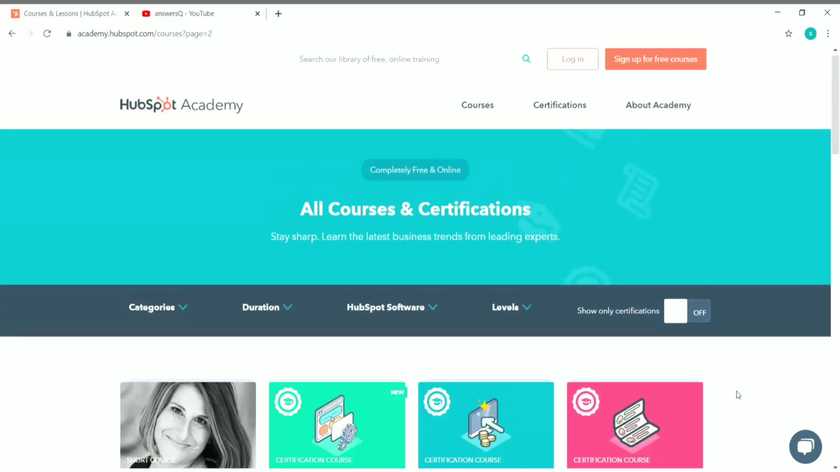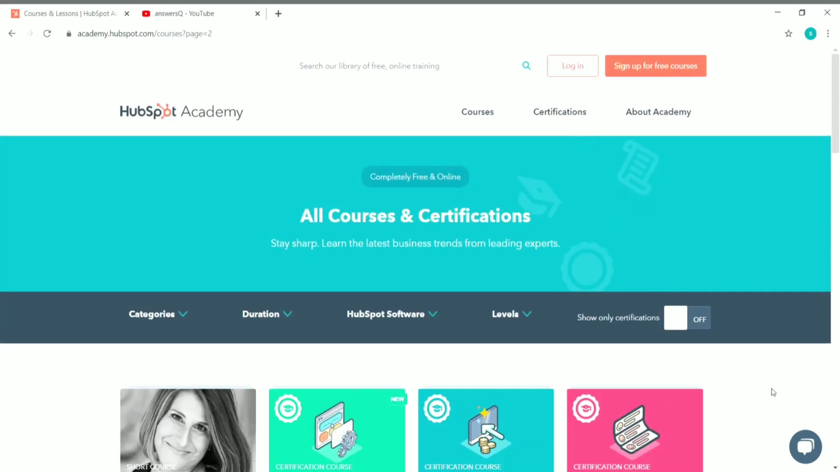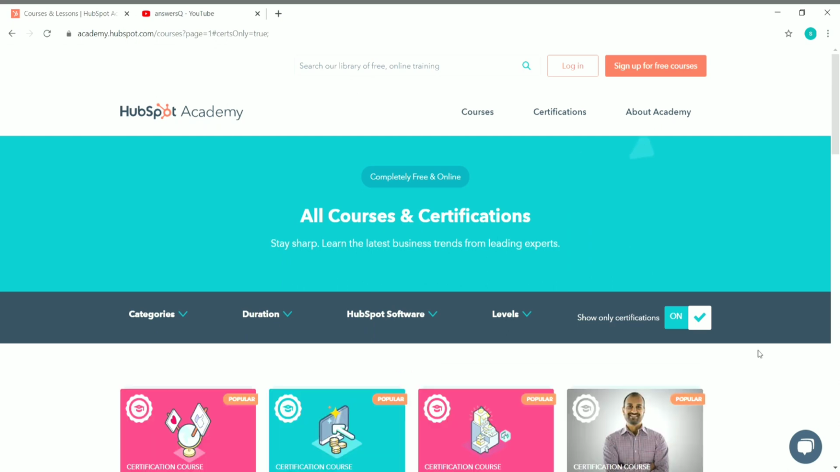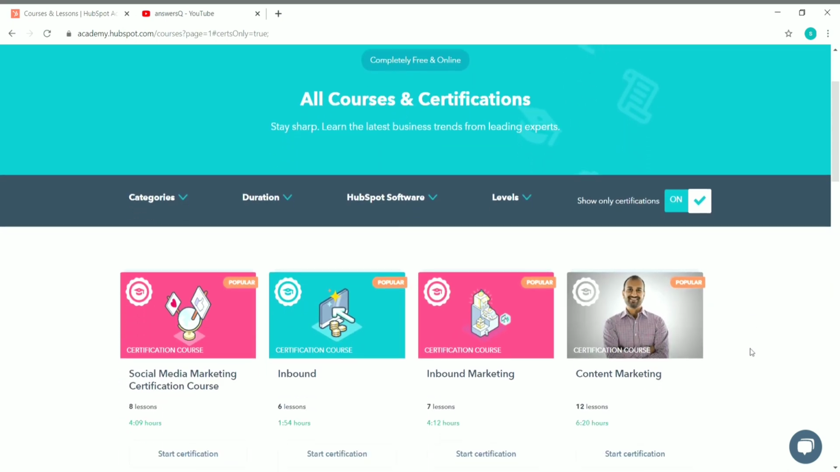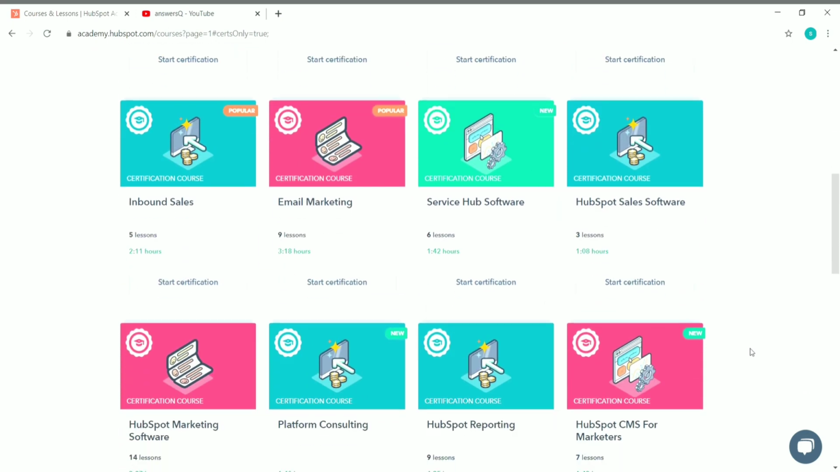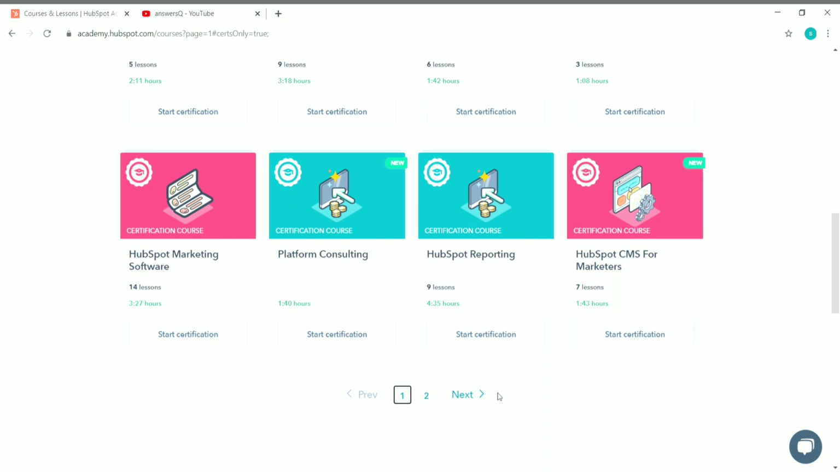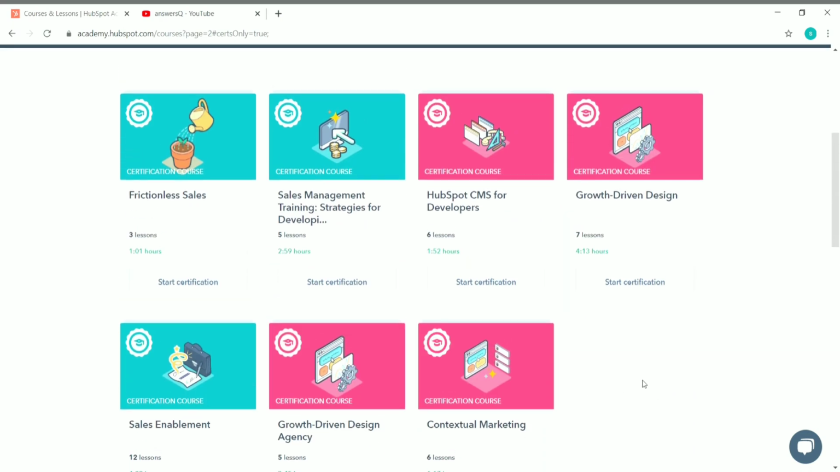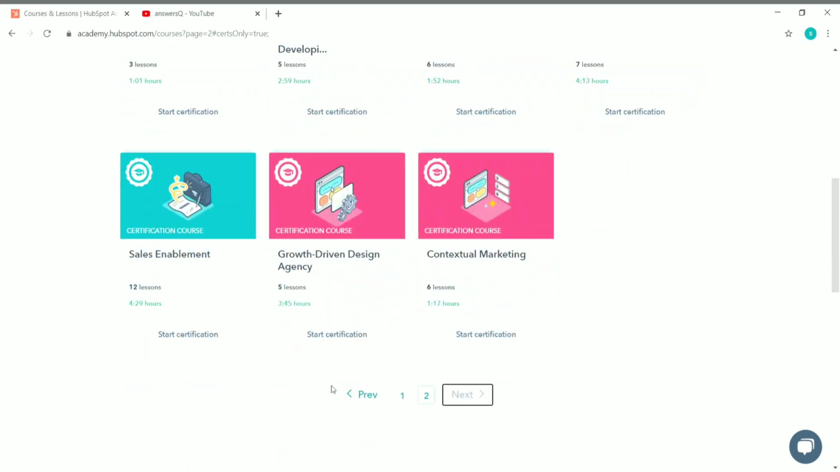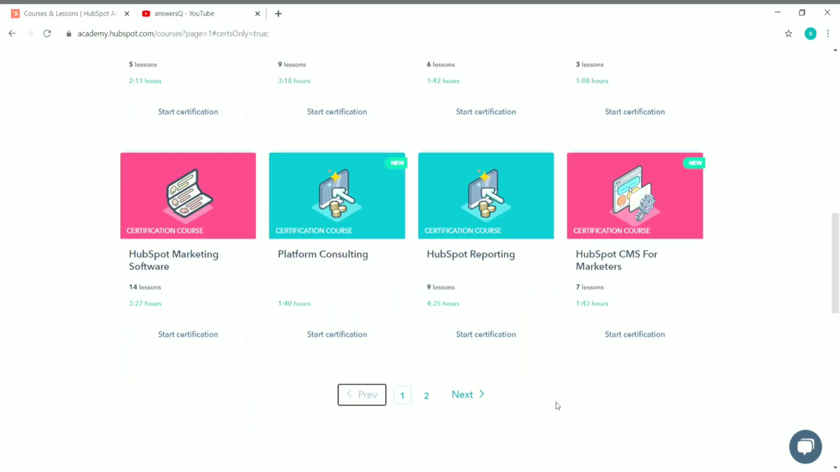If you want to see only the courses for which you will get certifications, you can just turn on this box here. You can see here show only certifications. Once you turn on this button, you will see the free certification courses that are available in HubSpot Academy. You can see the courses here: email marketing, HubSpot sales software, HubSpot reporting. And if you click on next, you can see the remaining courses: growth driven design, frictionless sales. So these are the free certificate courses that are available in HubSpot Academy.